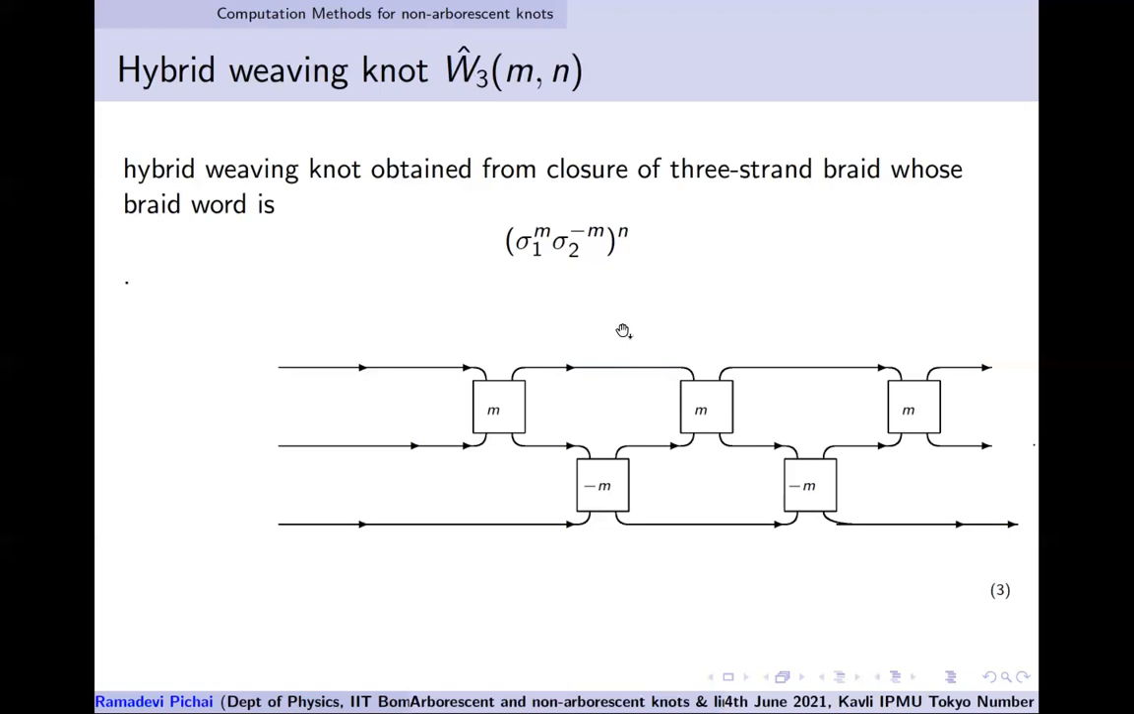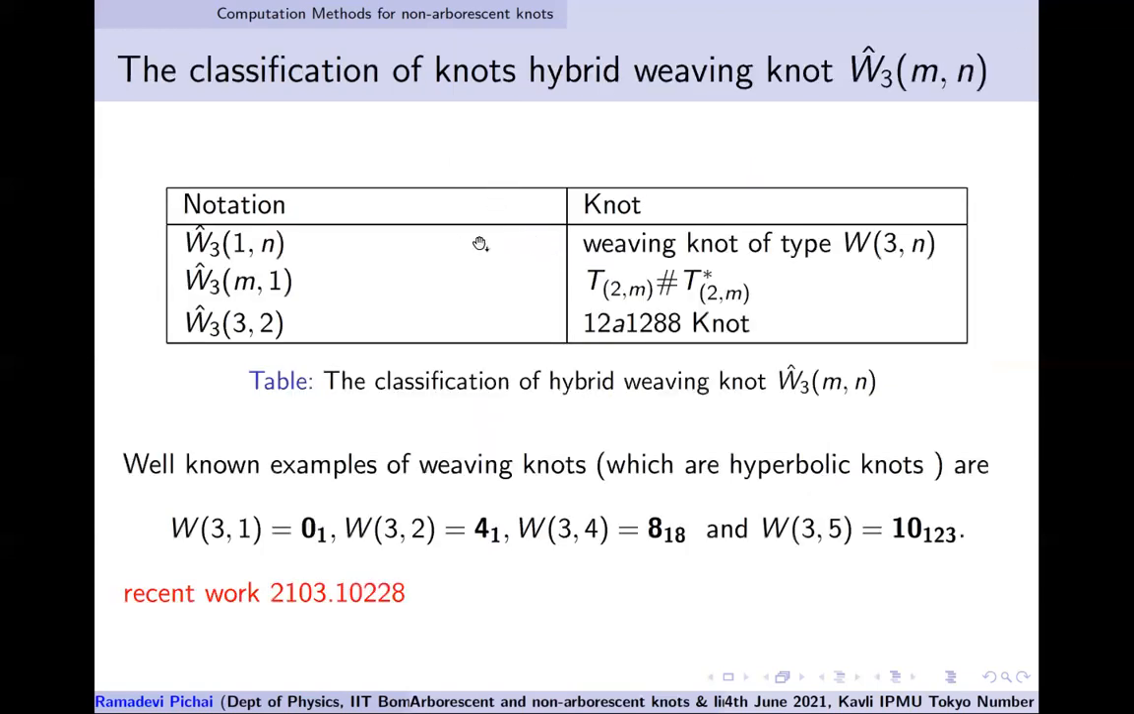Okay, so this is the class of knots we wanted to address, just for clarity. The hybrid weaving knots with m put as 1 and n arbitrary are called the weaving knots. And if you put m to be arbitrary, n to be 1, we get the connected sums of the torus knots and the mirror of those torus knots. And if you take m to be 3 and n to be 2, it turns out to be a dual crossing knot of this type. All of them are definitely hyperbolic knots, which have non-trivial volume.